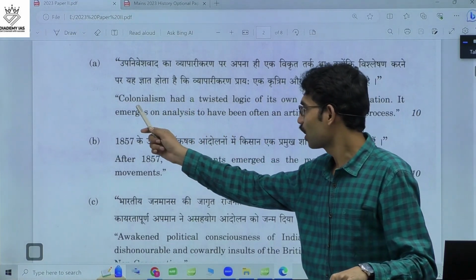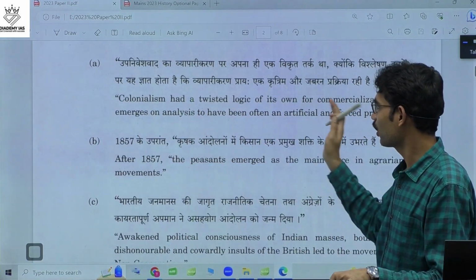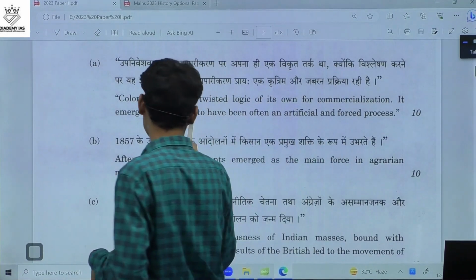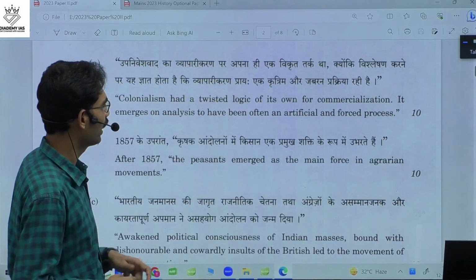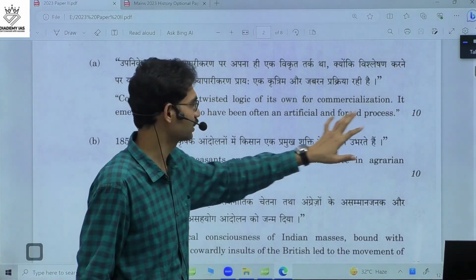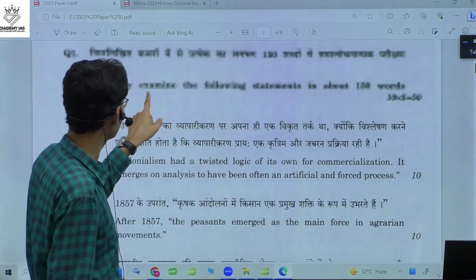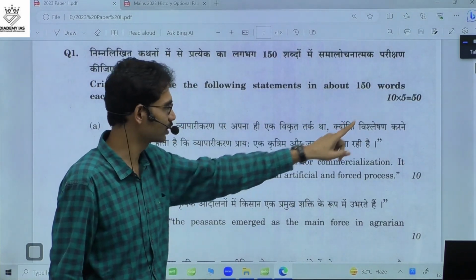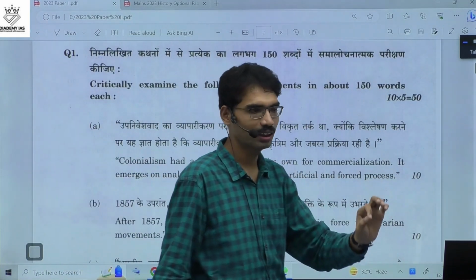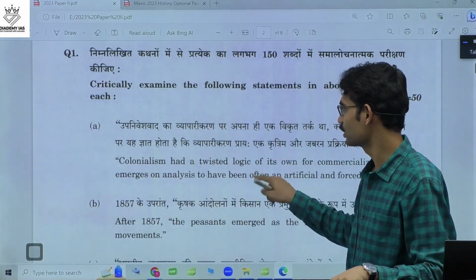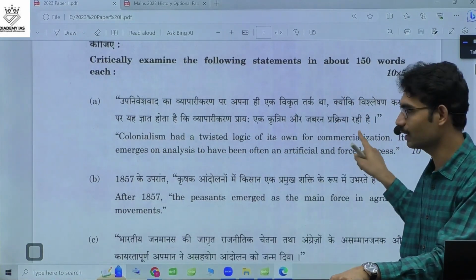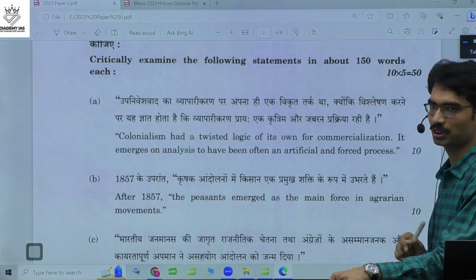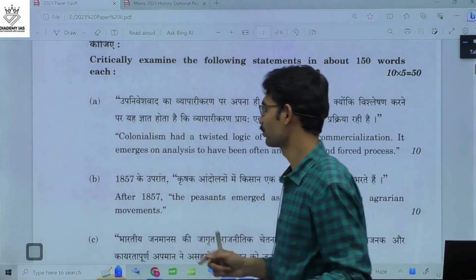See this: Colonialism had a twisted logic of its own for commercialization. It emerges on analysis to have been often an artificial and forced process. And here you see the particular instruction: critically examine the following statements in about 150 words. For every question, most students generally forget this. Simply they take it as a single sentence. Always add "critically examine" at the end of the question so that you will get the right perspective.